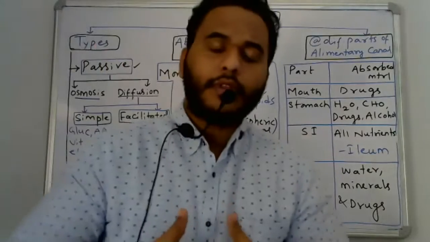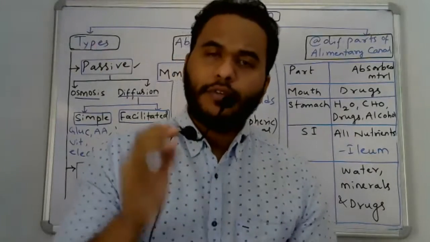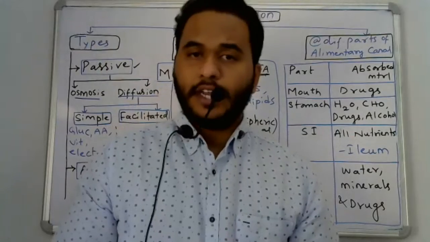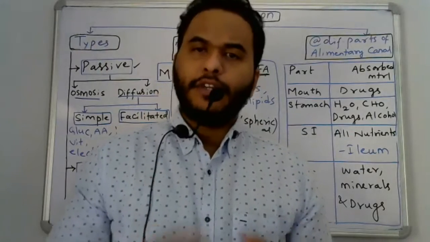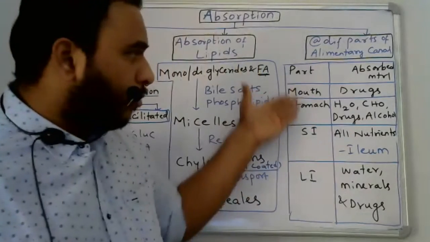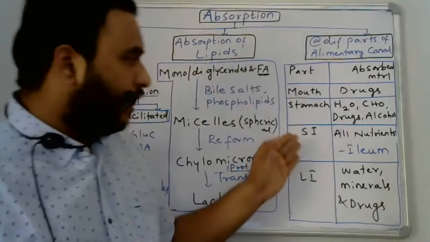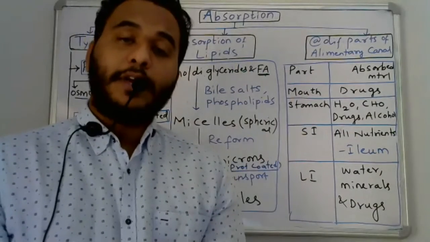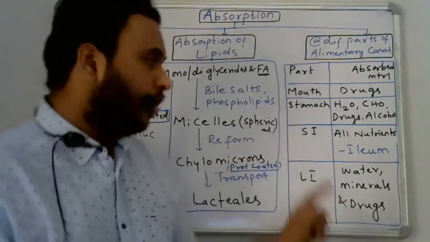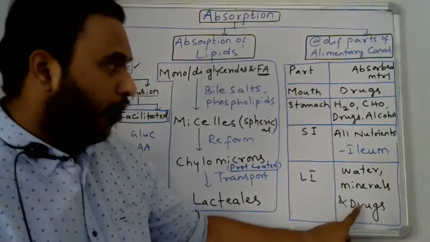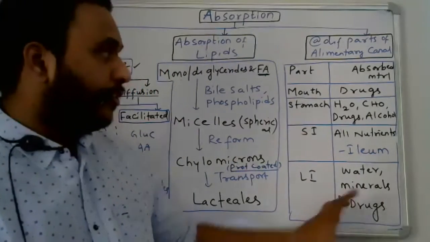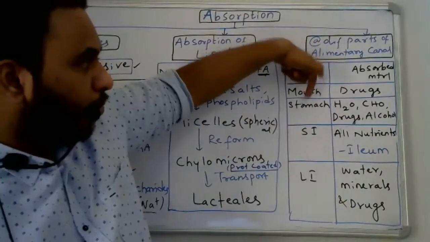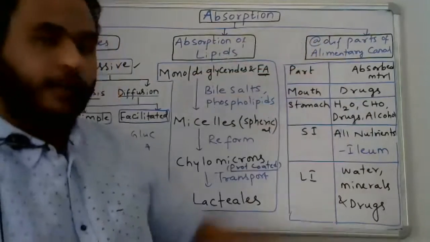Suppose you take a 500 mg tablet. At least 100 mg will be absorbed in the mouth and stomach itself. Then the remaining amount goes to the small intestine, and if any amount of drug is left in the small intestine, that will be absorbed in the large intestine. This is how drugs will be absorbed: in the mouth, stomach, small intestine, and large intestine.